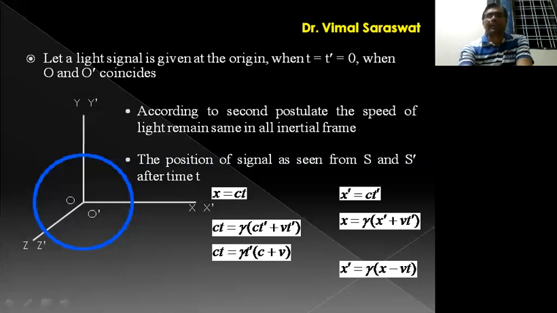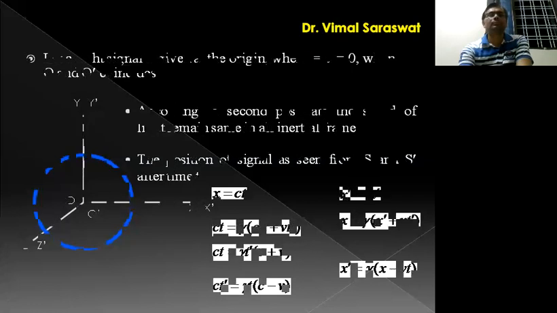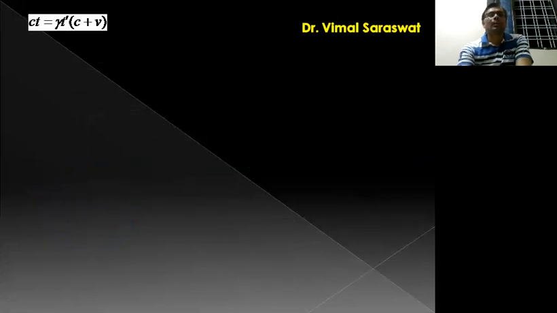So this will be ct dash is equal to gamma t, in bracket c minus v. Now ct equal to gamma t dash c plus v, and ct dash is equal to gamma t c minus v.